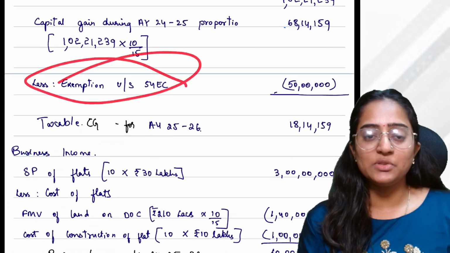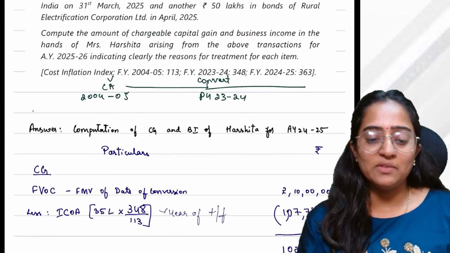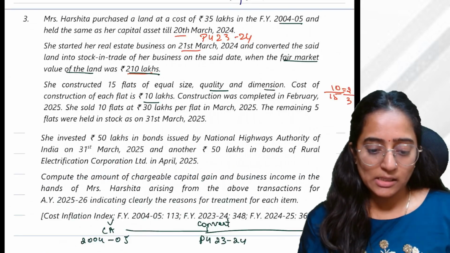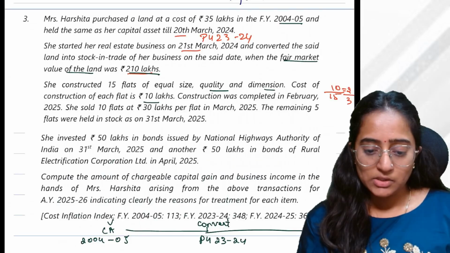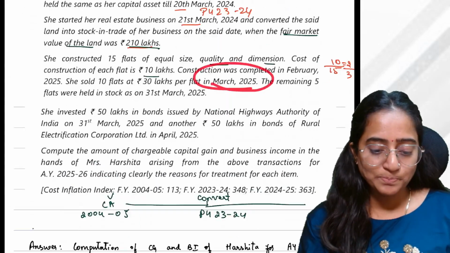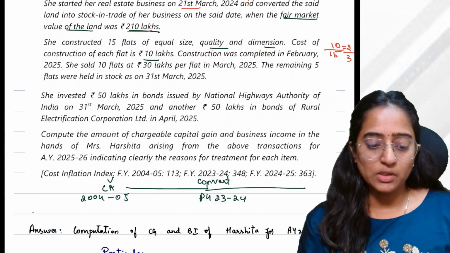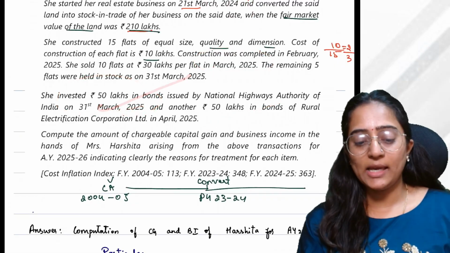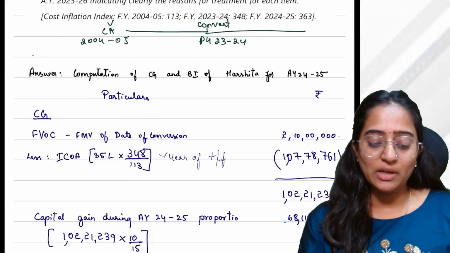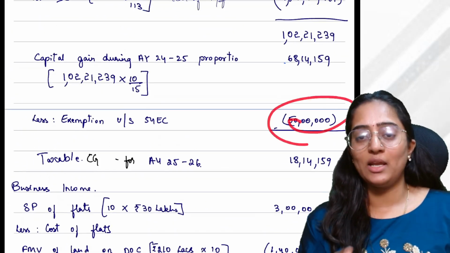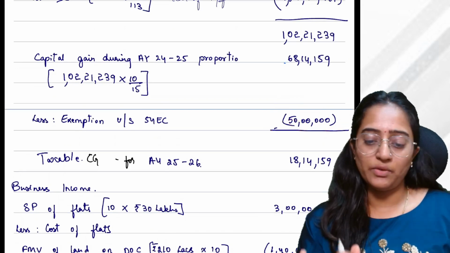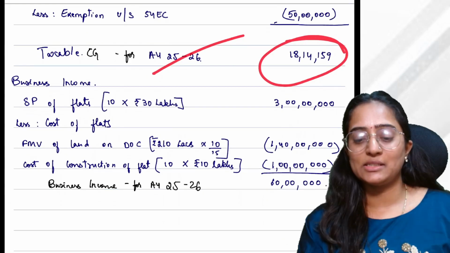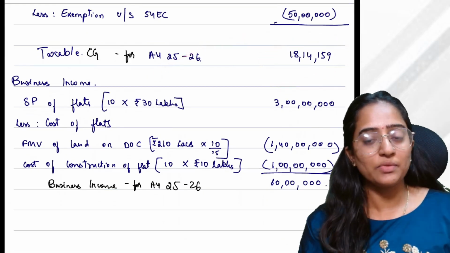And the capital gain exemption under section 54EC, I told you, within 6 months from the date of transfer, you would have invested. When did the sale happen? She had sold the flat in March 25. And in March 2025, in the same month, she invested in REC and NHAI bonds. However, only up to 50 lakh is available. Under section 54EC, I will provide only 50 lakh. And after this, the taxable capital gain for AY 25-26 would be so much, 18,14,159.